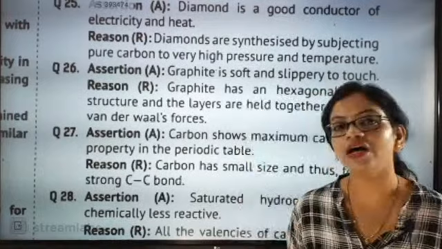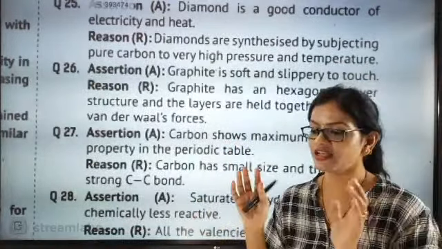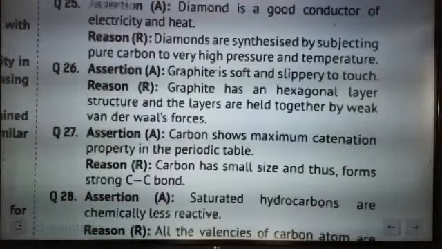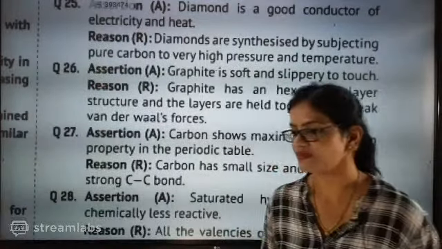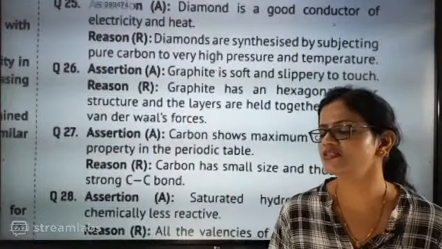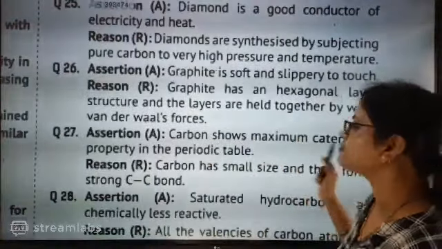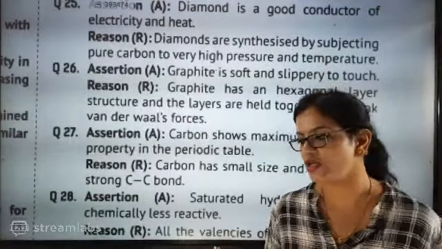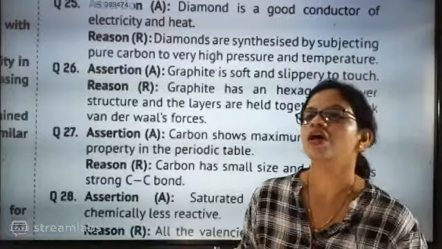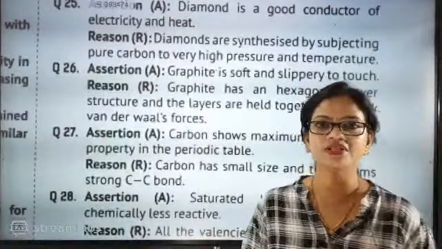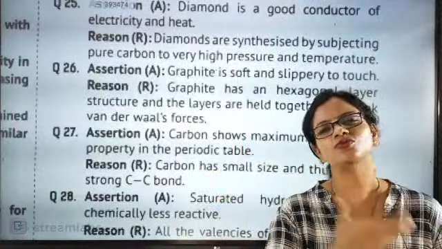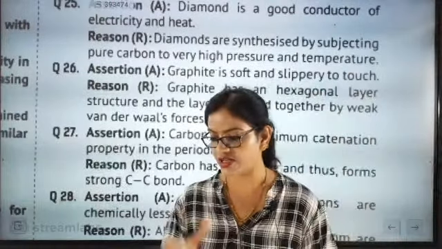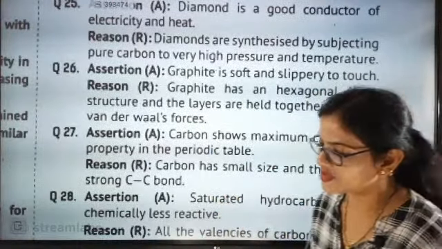What will happen when other elements come and see this small size, what are they going to do? What are the benefits here? So you have to understand that. Yes, Kamya, the answer is absolutely correct. Carbon shows maximum catenation property in the periodic table. The self-linking property of carbon atoms is called catenation. We know that due to its small size, it provides more stability. When other elements are there, the nuclear charge provides a nice cozy environment for the other elements to come and join with them. This is the reason. So the 27th answer will be A.